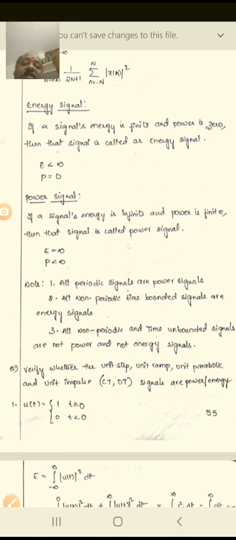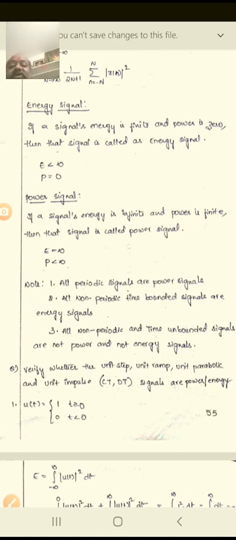That means the total concept is that periodic signals are all power signals and aperiodic signals are energy signals, but with a condition, that is, time-bounded. Non-periodic time-bounded signals are energy signals, but non-periodic and time-unbounded signals are neither power nor energy signals.